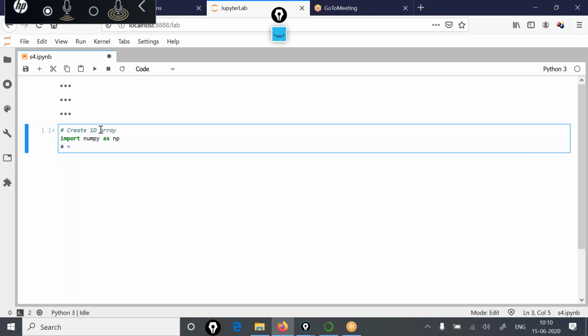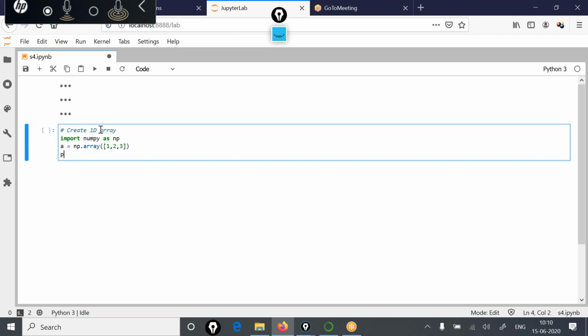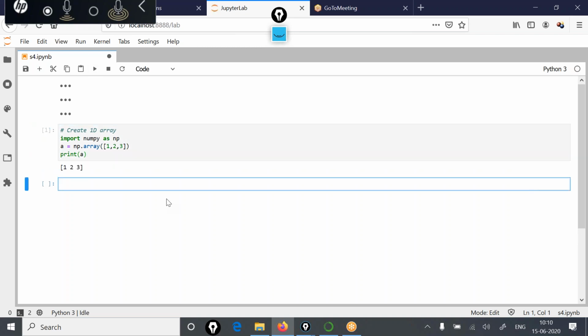Then in order to create a one-dimensional array, you can simply make a call to the array function like this, np.array, and then you pass certain elements like 1, 2, 3, and if you print a, it will simply print the elements of the array. So this is a very simple way to create a one-dimensional array. Yes, you can increase the dimension.